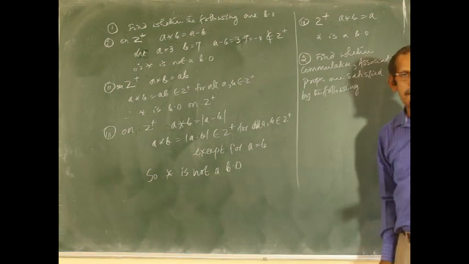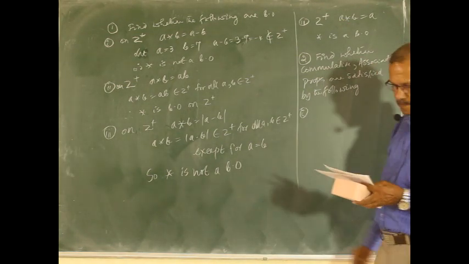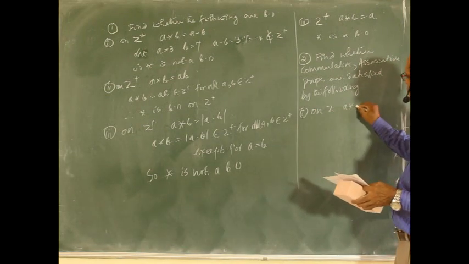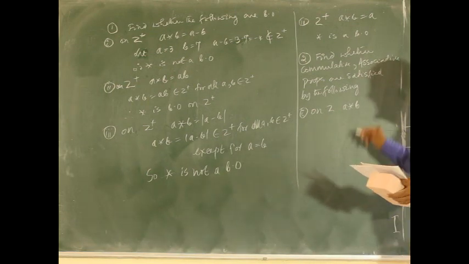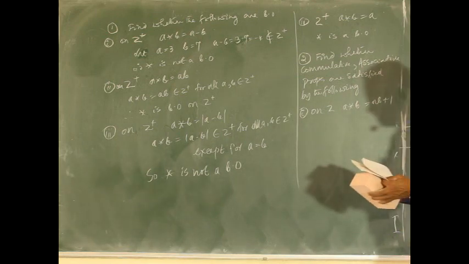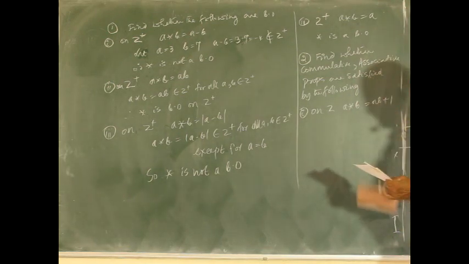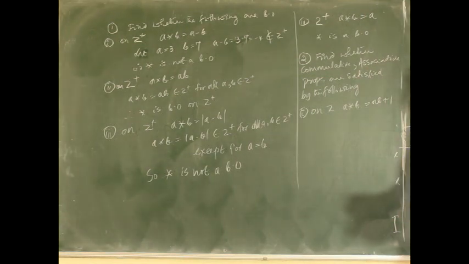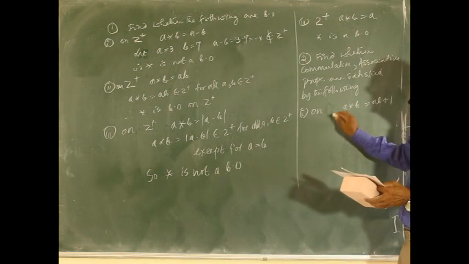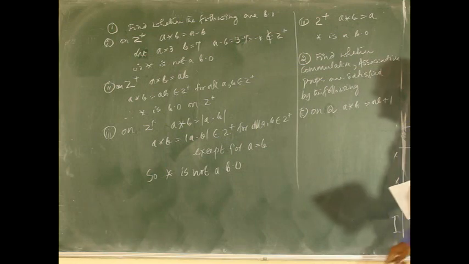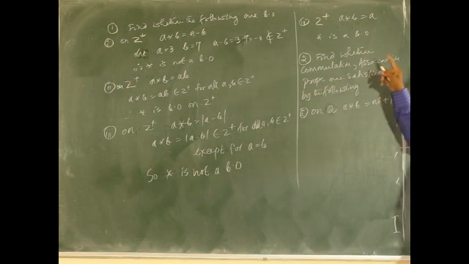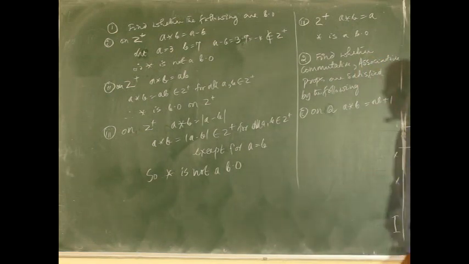First one, on Z, a star b equal to ab plus 1. Note the change here. It is a set of rational numbers. Now, you have to find whether the given binary operation is commutative or associative.